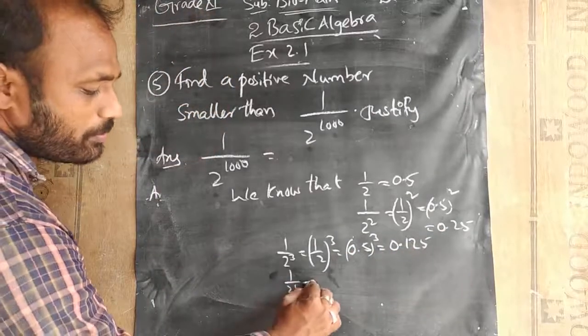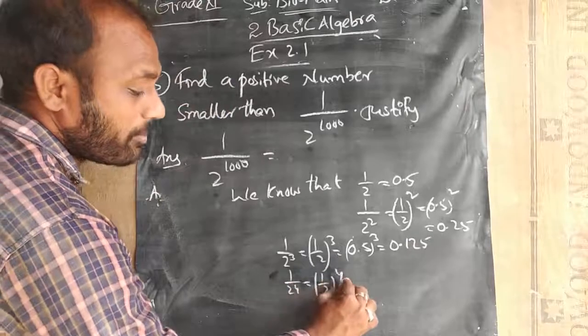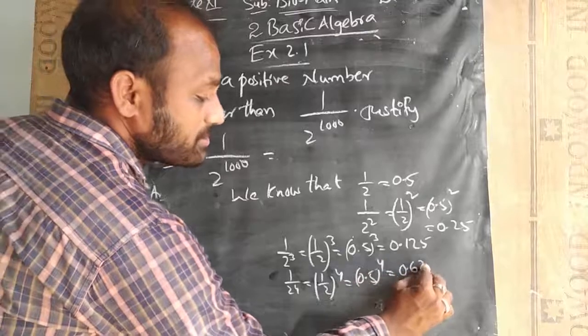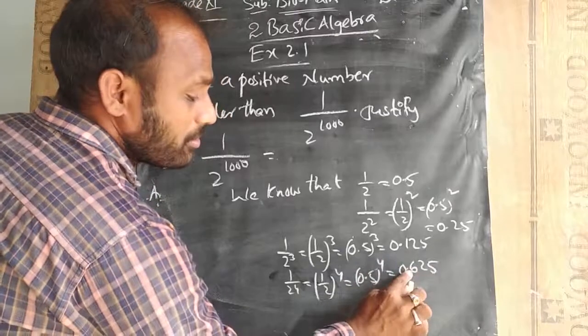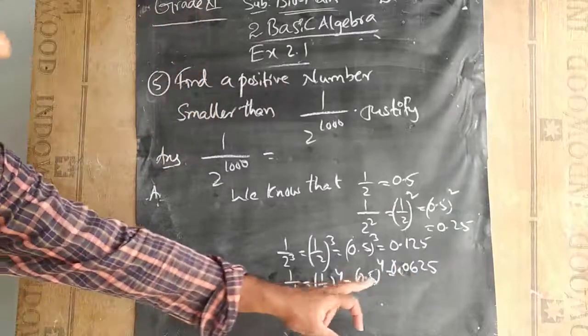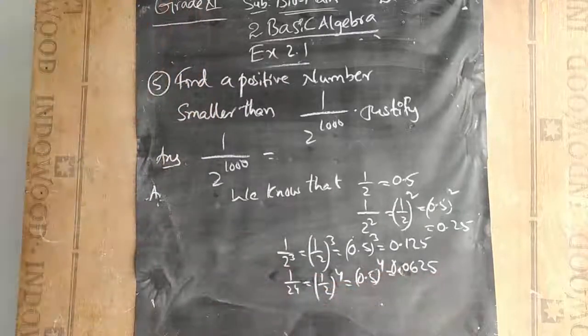So 1 by 2 power 4, that is 1 by 2 whole power 4, will be 0.5 whole power 4, which is 0.0625, because since the power is 4, 4 digits should come after the point.